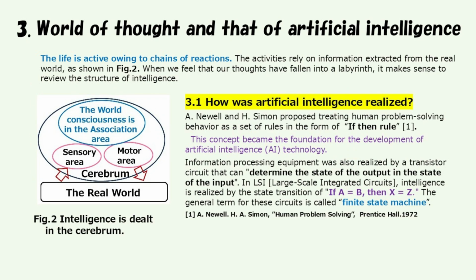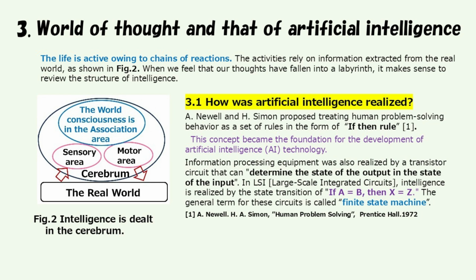World of thought and that of artificial intelligence. Life is active owing to chains of reactions. The activities rely on information extracted from the real world, as shown in Fig. 2. When we feel that our thoughts have fallen into a labyrinth, it makes sense to review the structure of intelligence. How was artificial intelligence realized?